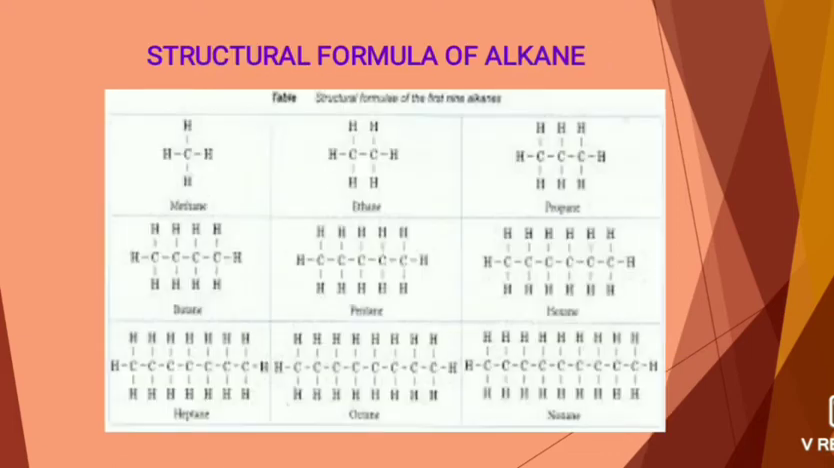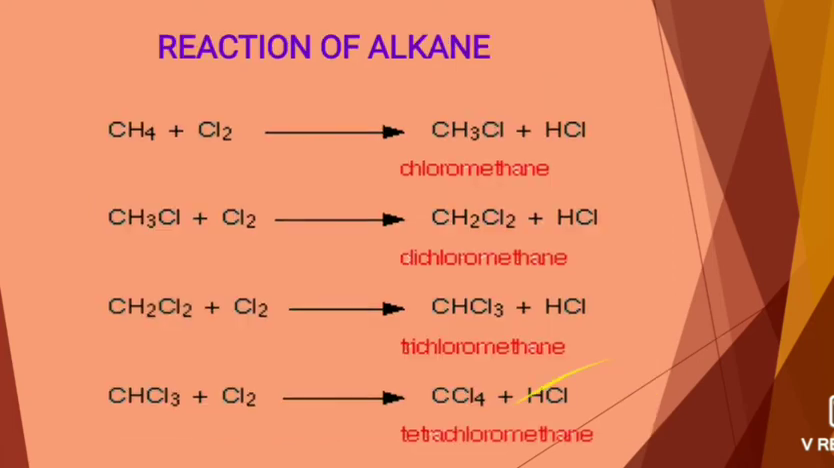Next, the structural formula of alkanes. Structural formula means how we can draw the various formulas of alkanes. Methane contains 1 carbon and 4 hydrogen. Ethane contains 2 carbon and 6 hydrogen. Propane contains 3 carbon and 8 hydrogen. In this way it continues with butane, pentane, hexane, heptane, octane and nonane. So we can draw the carbons attached side by side. In this way we can draw the structural formula of alkanes.